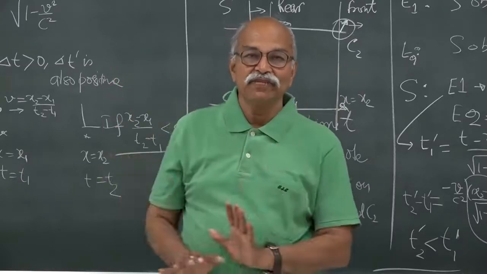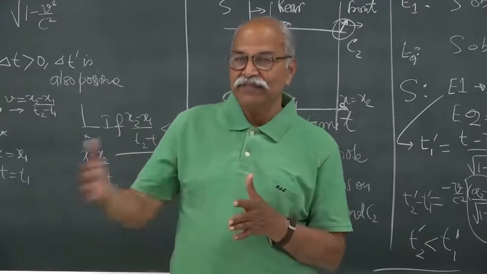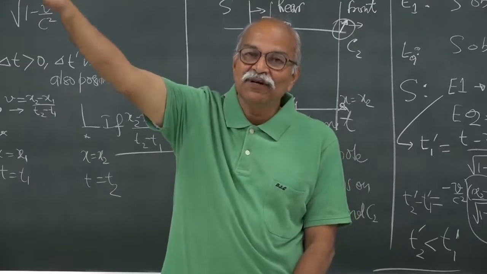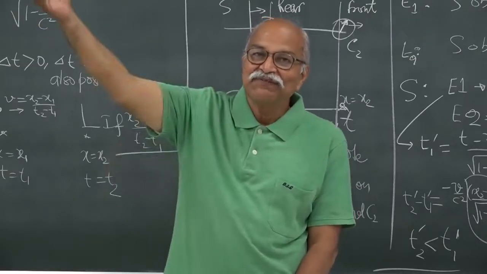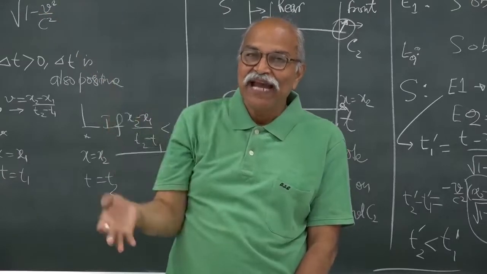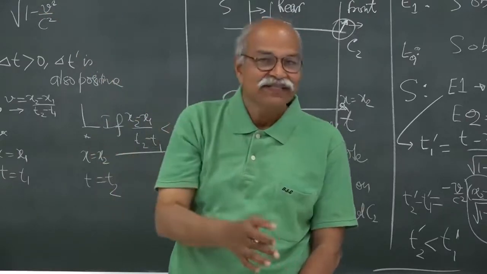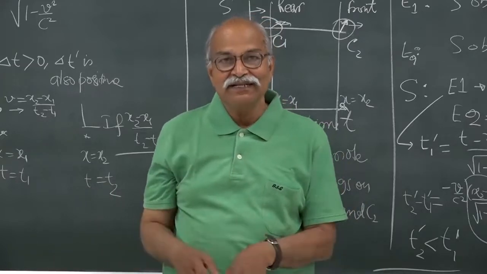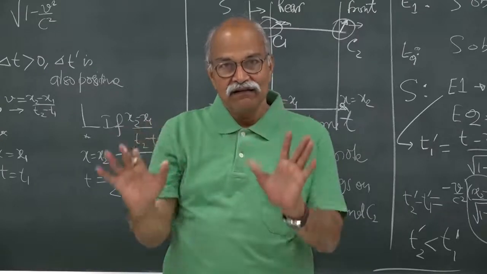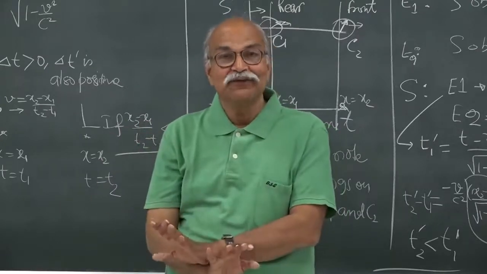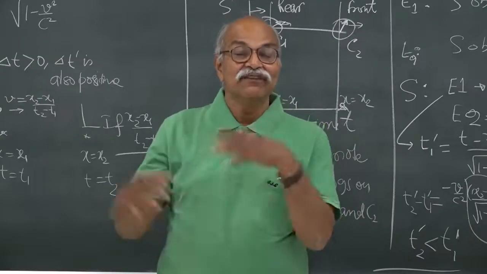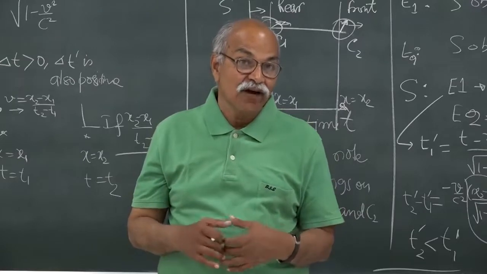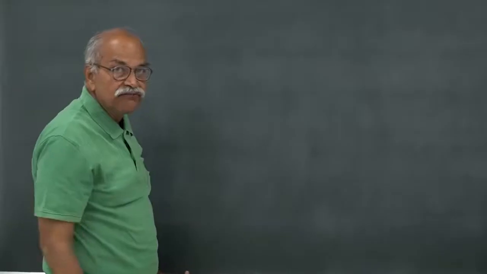So Galilean transformation we know very well. If I have two frames S and S prime and there is some object, then the velocity of the object with respect to S, the velocity of the object with respect to S prime, and the velocity of S prime with respect to S are related by simple vector addition. But in Galilean transformation, things are reasonably okay for low velocities only. For high velocities, we have to bring in the Lorentz transformation, and then let us see how the velocities transform. So, velocity addition.